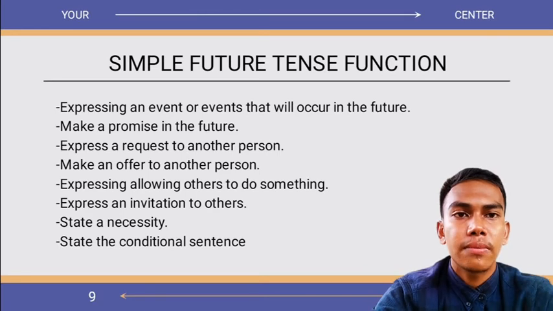Example of sentence: I shall go to Manila tomorrow morning. In Indonesia, saya akan pergi ke Manila besok pagi. They will arrive from Balikpapan in a few days. In Indonesia, mereka akan tiba dari Balikpapan dalam beberapa hari.